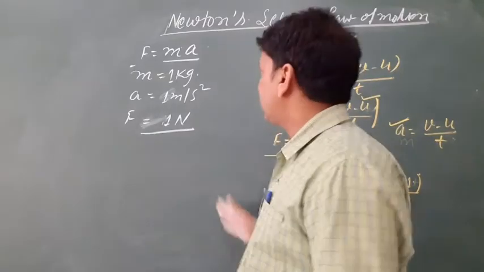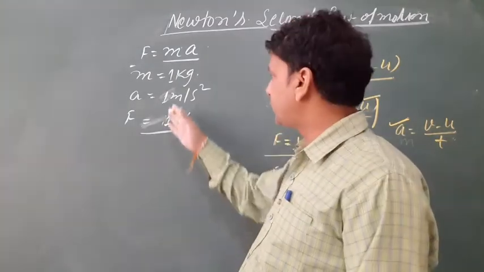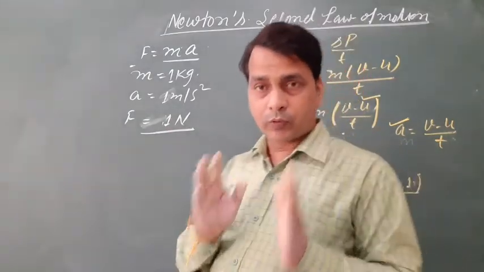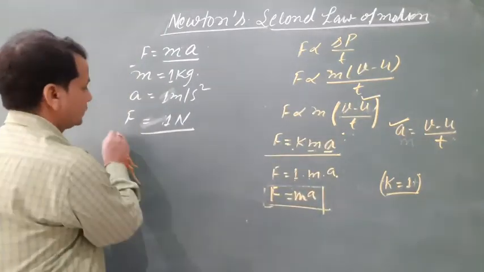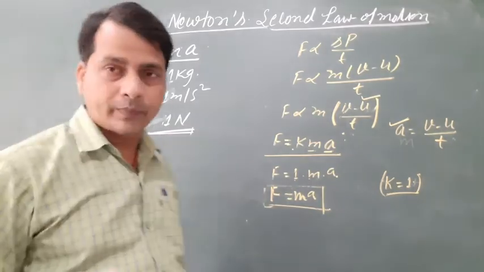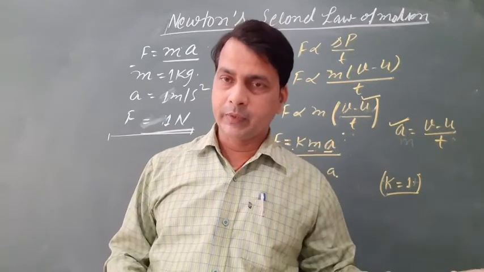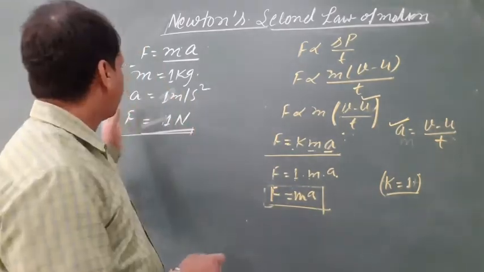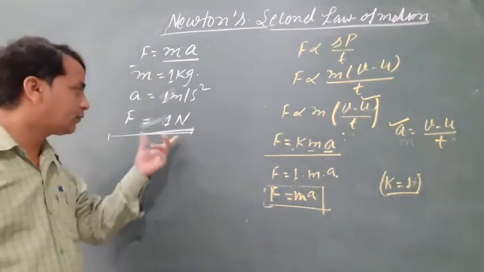If the mass of an object is 1 kg and its acceleration is 1 meter per second square, then the force is 1 Newton. This is the SI unit of force, the Newton.